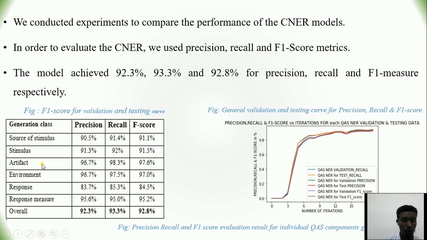And for artifact, the prediction is also high: 96.7, 98.3, and 97.7.